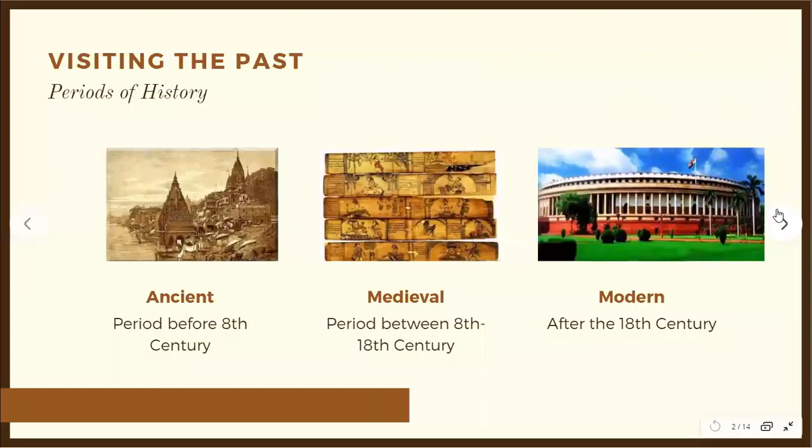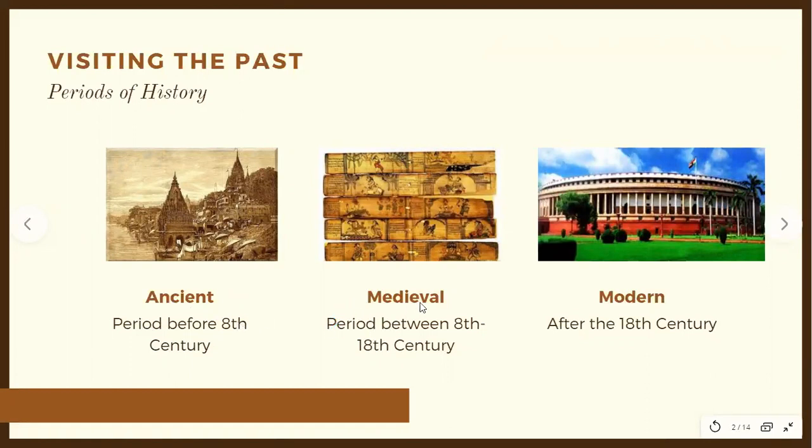So all right, now children, history, specifically the Indian history, is divided into three parts: ancient, medieval, and modern. Now, the period before the 8th century, children, is known as the period of ancient India, right? Period before 8th century is known as period of ancient India.